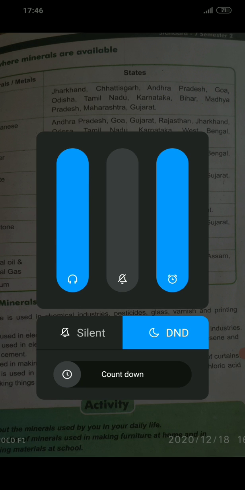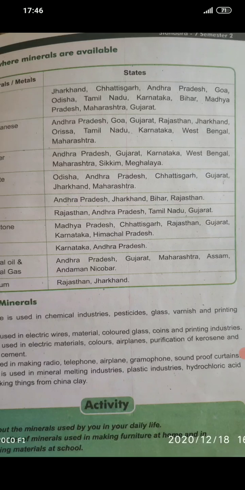Places where minerals are available. Here, one table is given. Here, minerals are given and the states where these minerals are found. So, you can refer to the table, read it, and understand where these minerals are available. Next important topic is uses of minerals.